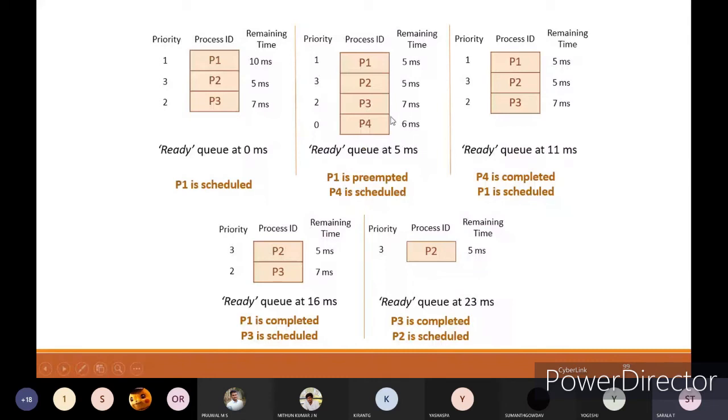And then till the 6 millisecond, you can't interrupt that highest priority process. After the completion of this, you will go for P1 once again, because P1 has the highest priority. After the next 5 millisecond, it will complete its P1 execution. After that, it will go to P3 because P3 has higher priority compared to P2. That's why P3 will start its execution, and after 7 millisecond P3's execution completes. Next, P2 will start its execution. That is the least priority process.